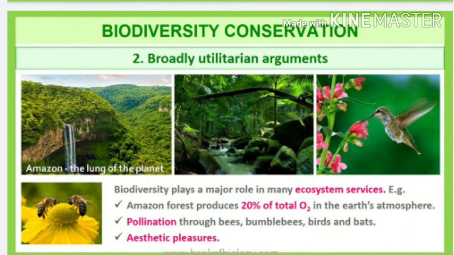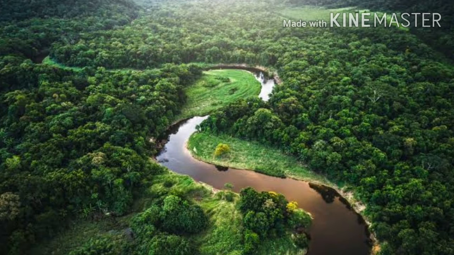First of all, in the previous class we saw that the Amazon forest produces around 20% of the total oxygen of the Earth's atmosphere through photosynthesis, because it has very rich biodiversity, and a very thick wealth of forest is conserved in the Amazon region. That is the reason why we get maximum production of oxygen from there. That is the first important service.